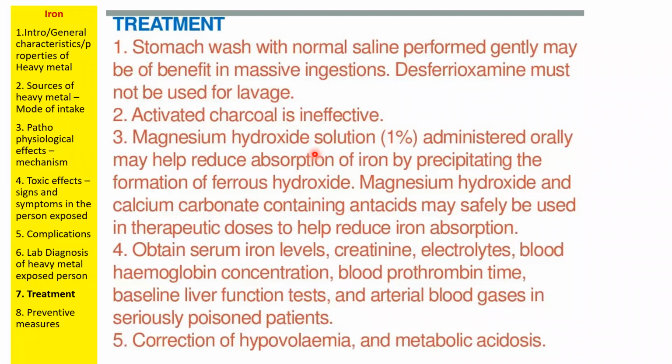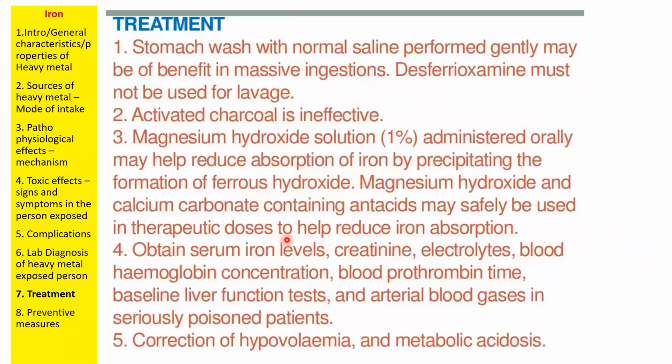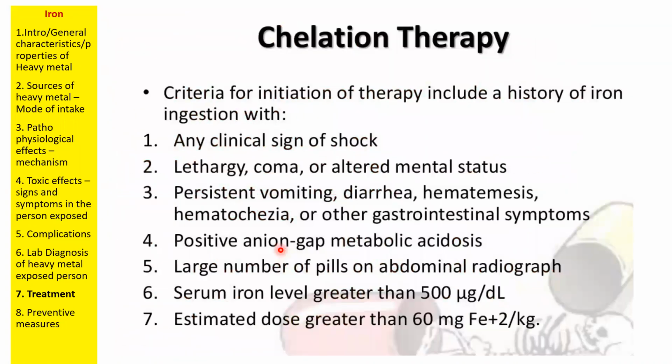There are multiple approaches to treat iron toxic patients. Chelation therapy, we have desferroxamine, as I stated. Then we can also give a saline buffer. Saline can be ingested into the stomach and we can wash the stomach. Saline wash can be done, and electrolyte therapy can also be given. Electrolyte therapy means this saline only. Saline therapy is given to remove the toxic effects of iron in the patient.